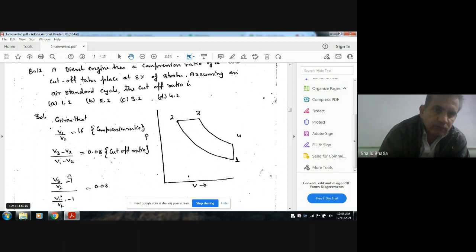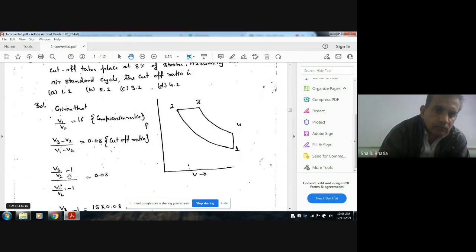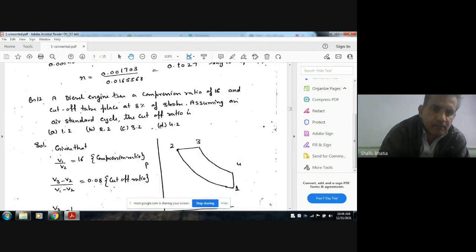This is the cutoff ratio, V3 by V2. So this is the cutoff taken at 8% of the stroke. So cutoff ratio is V3 by V2. So the answer is B.